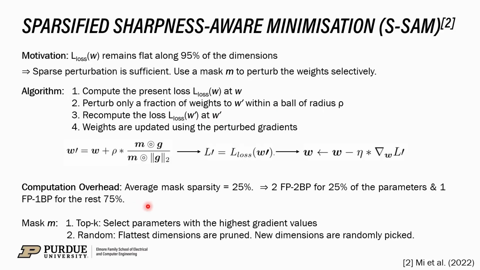The computational overhead of SSAM is much less as compared to SAM, since two forward passes and two backward passes are incurred only for a small fraction of the parameters. SSAM also depends on the type of mask employed. Top-K mask perturbs those parameters which have the highest gradient values, and a random mask only perturbs the parameters which are randomly chosen.